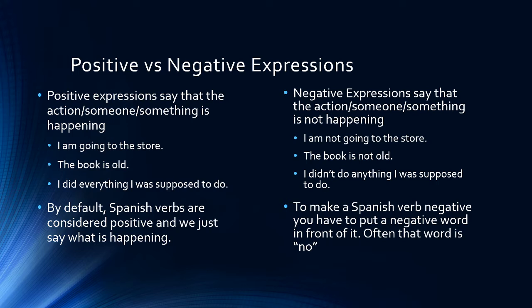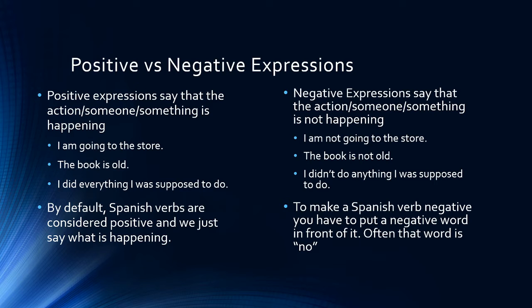To put this in context, you start out with this idea that some sentences are considered positive. Here we see some examples like I'm going to the store, the book is old, I did everything I was supposed to do. And some expressions are considered to be negative. In this case, we just made the others negative with I'm not going to the store, the book is not old. I didn't do anything I was supposed to do.